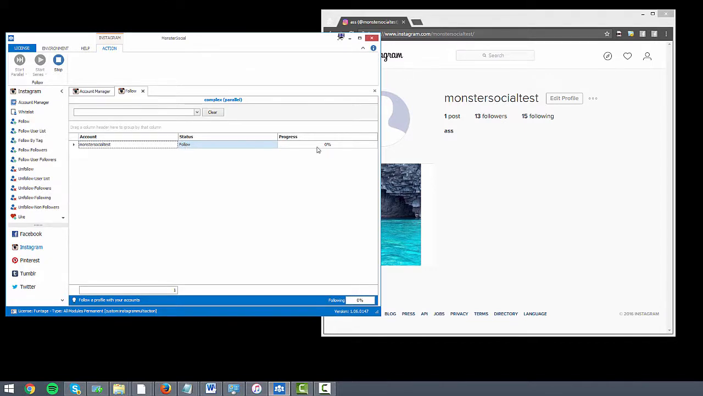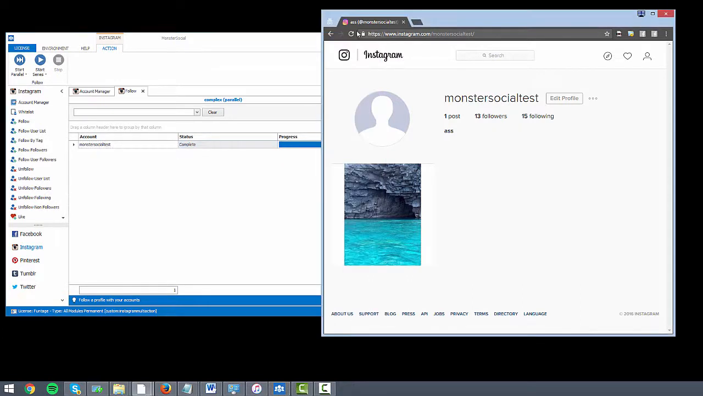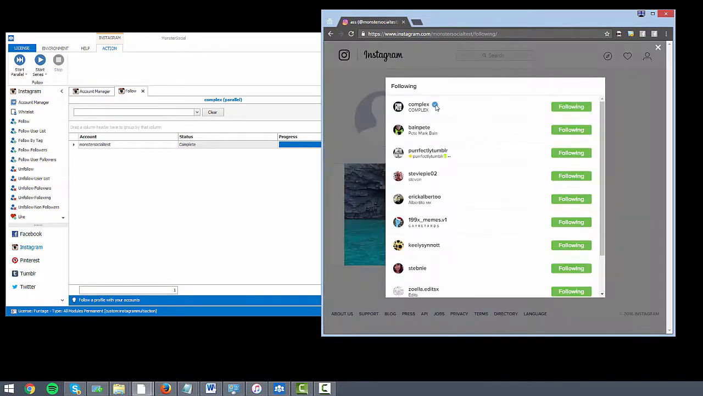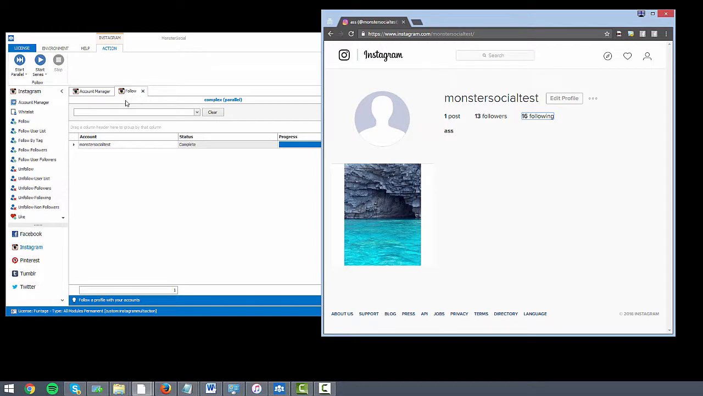You can see that the status has changed to follow, and this will change to complete in a second once it's happened. Now it has turned to complete, so if I refresh over here, the 15 following should change to 16, which it has. Woohoo! Pressing on the following, we can see that it has followed the page Complex. Okay, cool. So that's just to show you that the follow feature works.